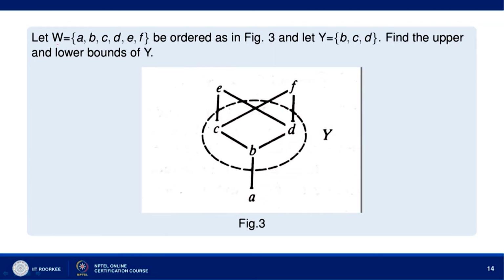Let us take another problem. Let W be equal to A, B, C, D, E, F, ordered as shown in this figure, and let Y be equal to B, C, D. We have to find the upper and lower bounds of Y. Upper bound of Y means every element of W which succeeds every element of Y: B, C, D. So, the elements E and F succeed the elements C, D and B. So, upper bounds are E and F, and lower bounds are clearly A and B, because A and B precede every element of the set Y.